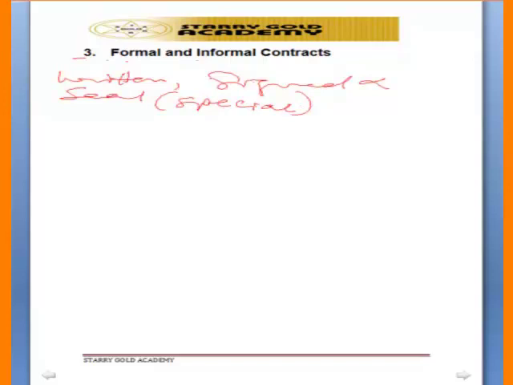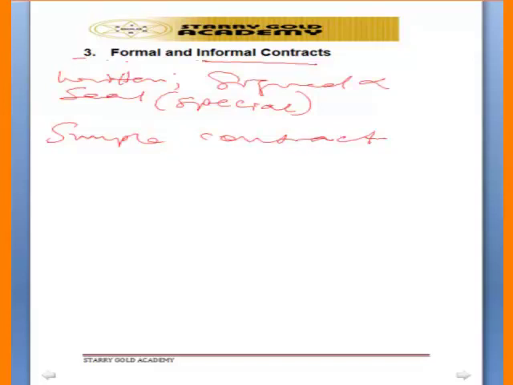Special contract must be in written form. Whereas informal contract, another name for which is simple contract, can be in any form. It may be in oral form, it may be in written form. There is no particular form in which it must appear.